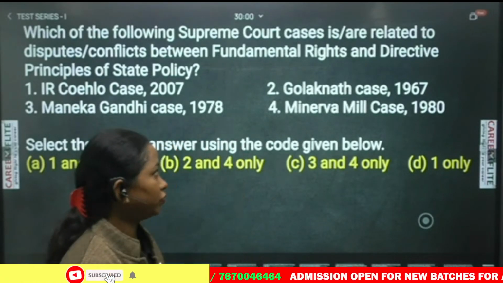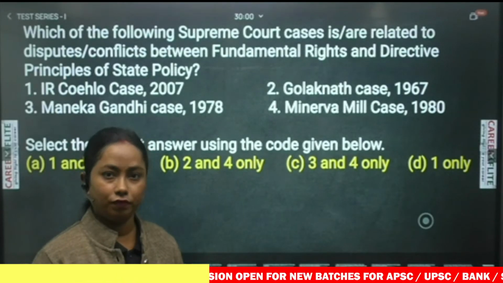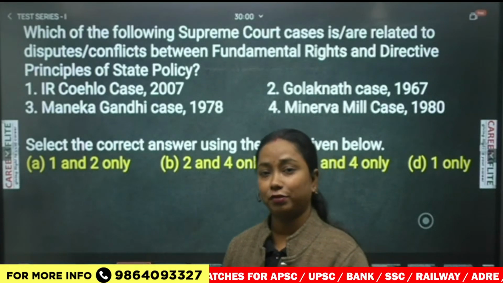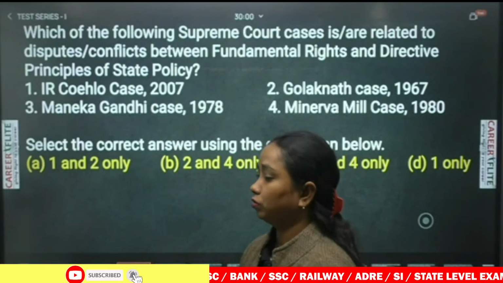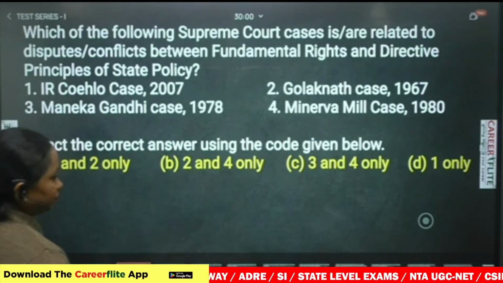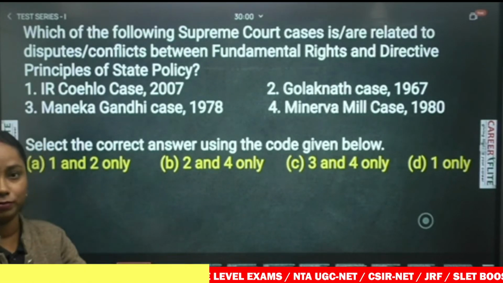Okay, so we will begin with our first question. Hopefully I think you have started your revision for the upcoming prelims, and polity is the main subject from where you can just get 10 or 12 questions. Okay, so this is a very important subject for us, so let's just try some questions based on some of the tricks and also based on the knowledge of concepts basically.